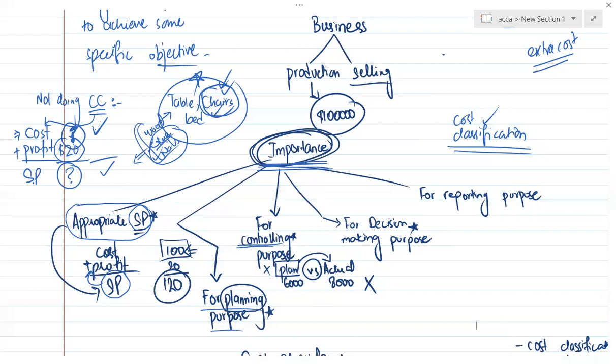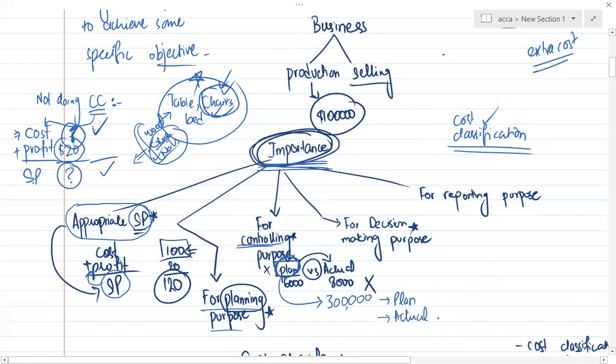But listen, if I know the plan and I do cost classification, I know that the person I am giving the money to can do his work in 300,000. I have a plan that you can work in 300,000, and I know you would use 300,000 to go through the production. But when you actually do production, for example, you incur 280,000, I would say you have done a good job because I have a plan of 300,000 and you have done it within that limit. That's the controlling.